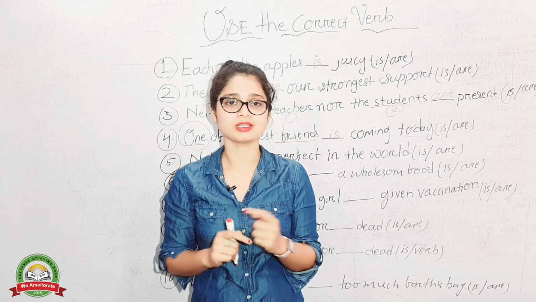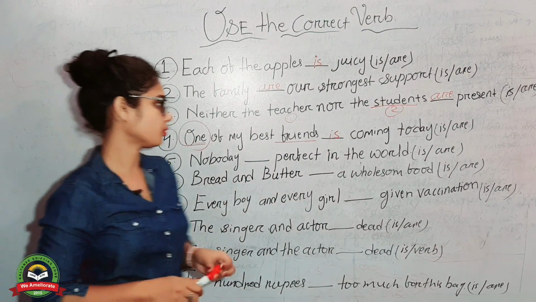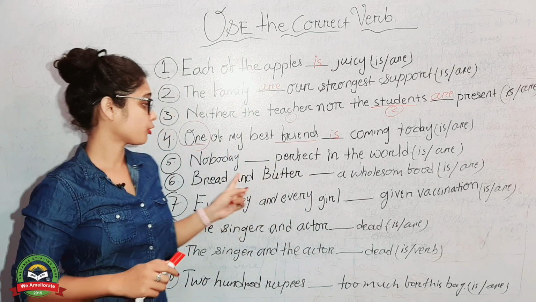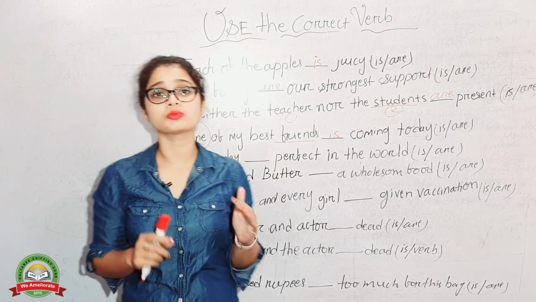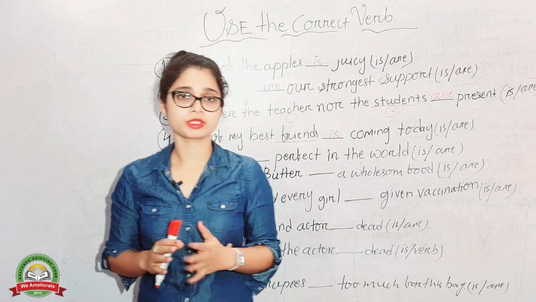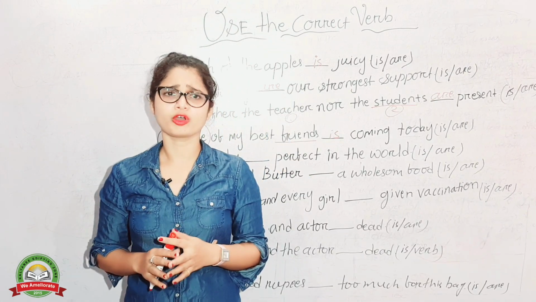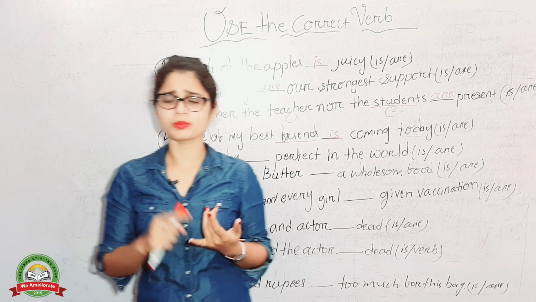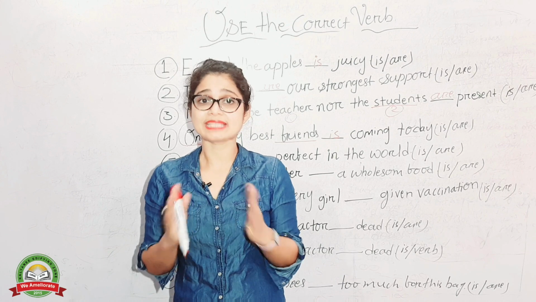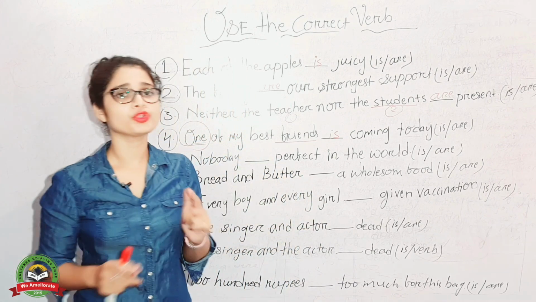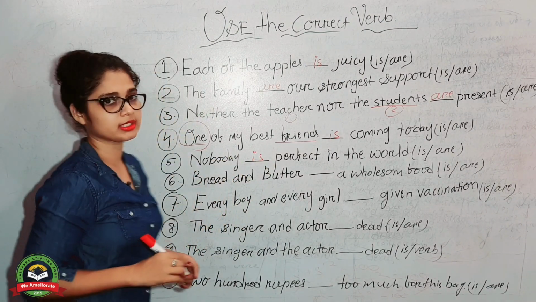Do use "is" as in the noun. Okay, so go for the next one. Nobody does perfect in the world. Another thing, this is important, students. I'm telling you of standard 10th, this type of question you must have to face in your final examination, because this type of question comes in your subject and verb agreement. So here nobody, somebody, anybody, everybody, if used in the sentence as subject, then do use "is". Only nobody is. Nobody is perfect in this world.